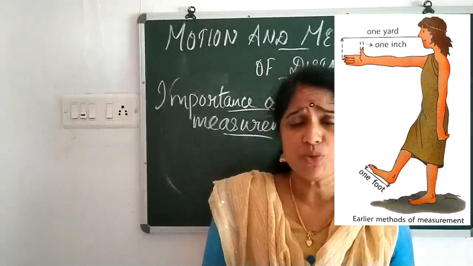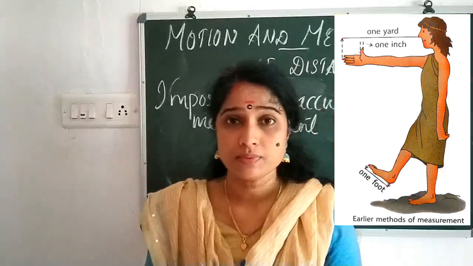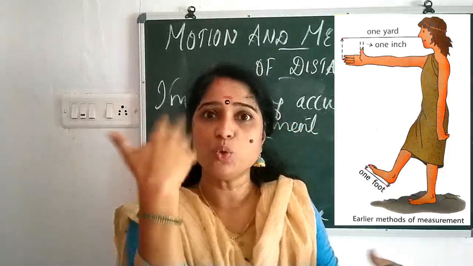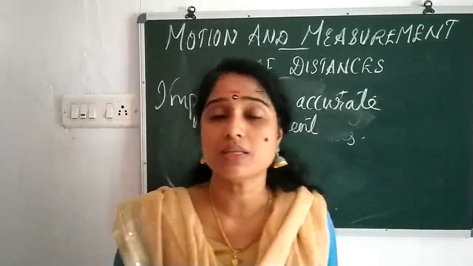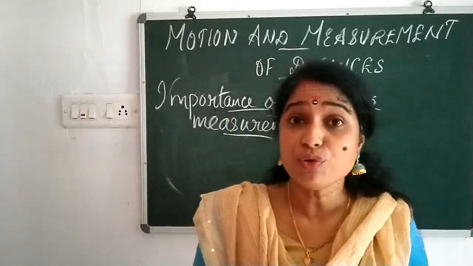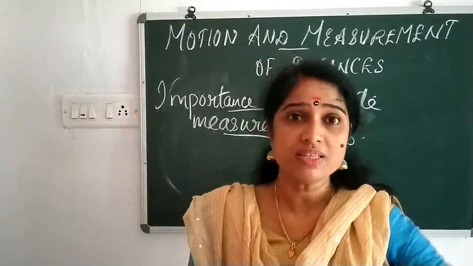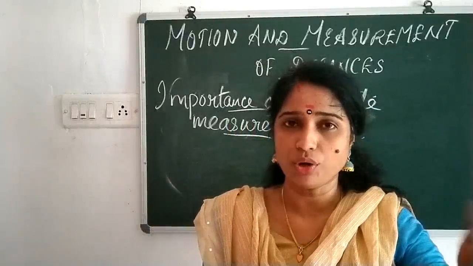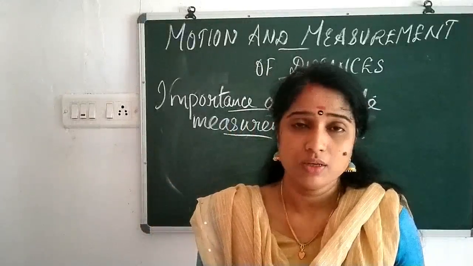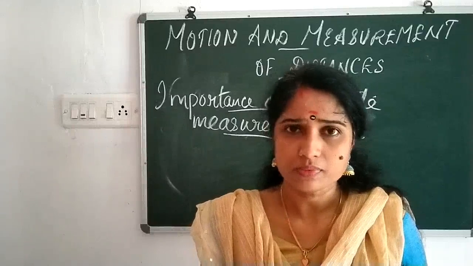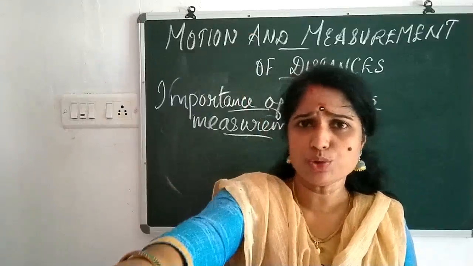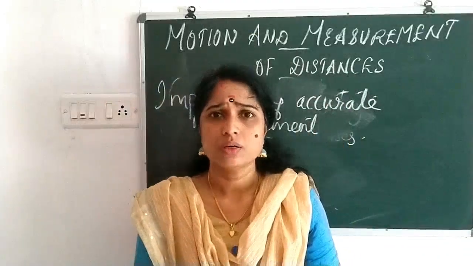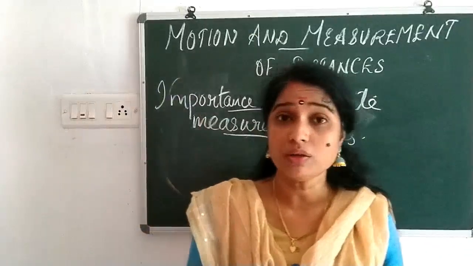Don't think this measurement is the same for all persons. If I say 1 inch, my finger's width is different from yours or other persons'. And my foot size is different from yours. If I say 3 foot, sometimes your foot may be longer or shorter than mine, then you may say a different number. Of course the yard also, my hand size is different from yours. So is it similar for all?